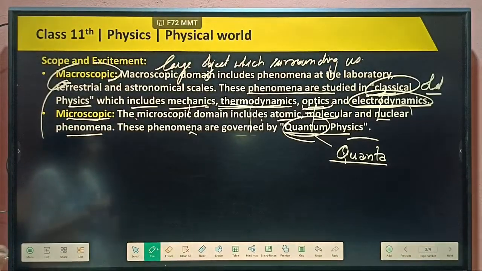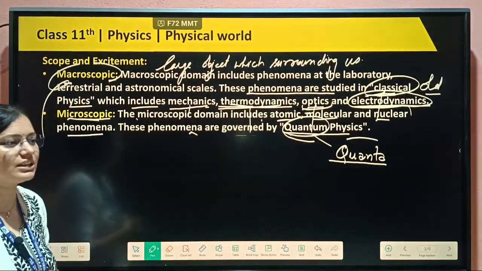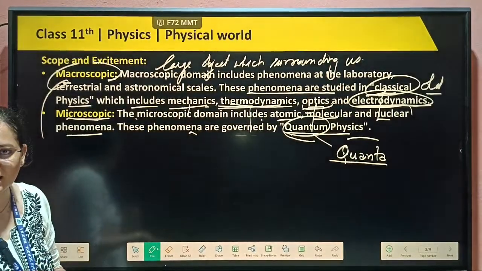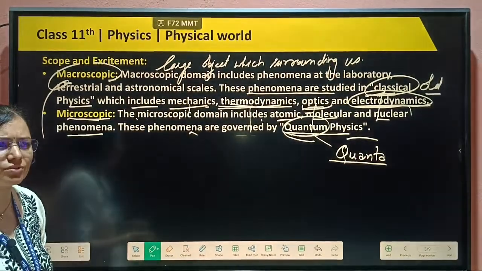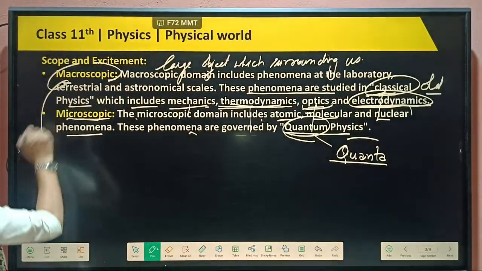Any dimension we are using in physics, what is the dimension formula? How can we write the SI unit? What are the uses of SI units? Why are we using them? All these units we will cover in the physical world.